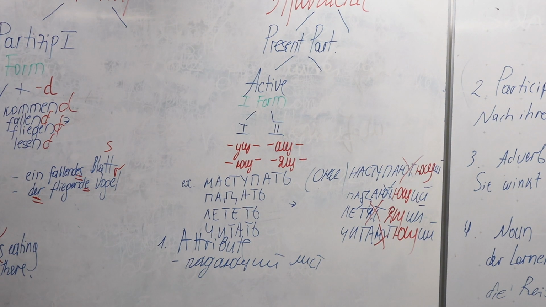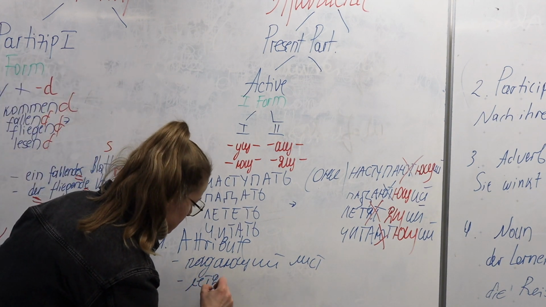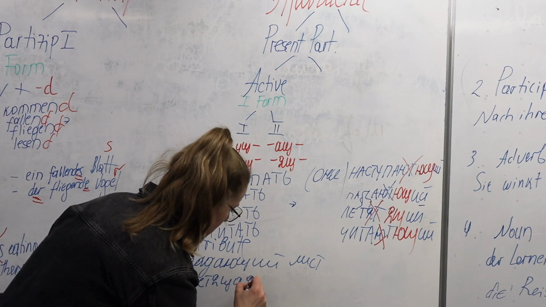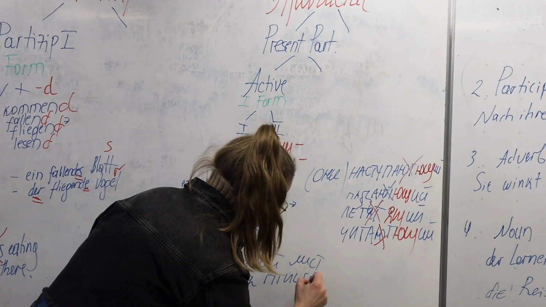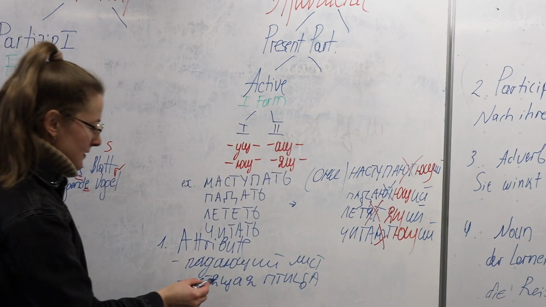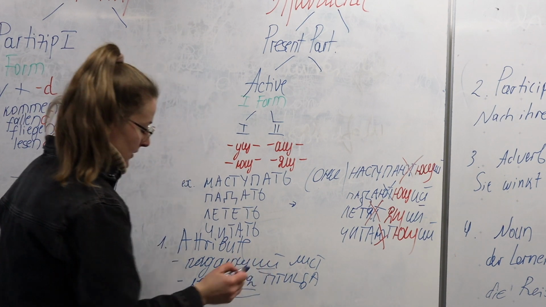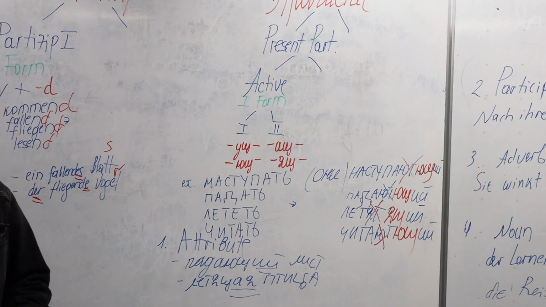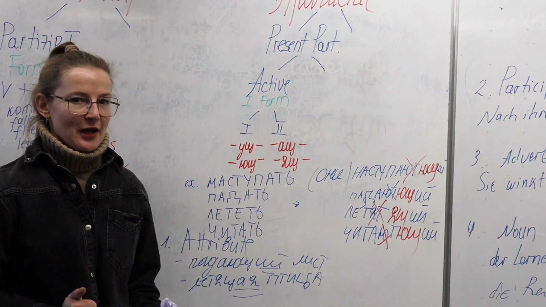And then we've got flying bird, летящая птица. Птица, она моя, is a feminine word, and this is why we need this ending. Told you we've got no articles in Russian, but we've got plenty of endings, noun endings.